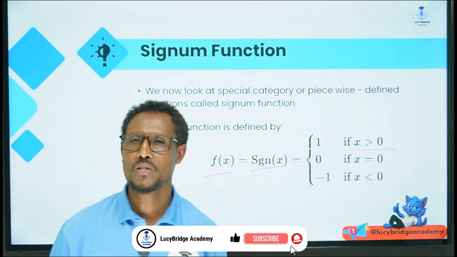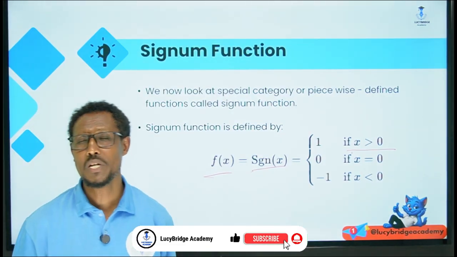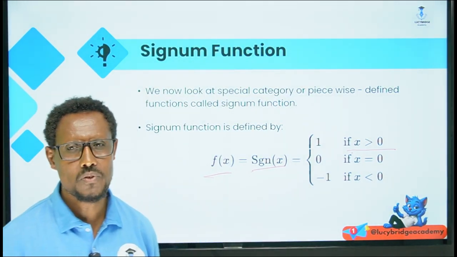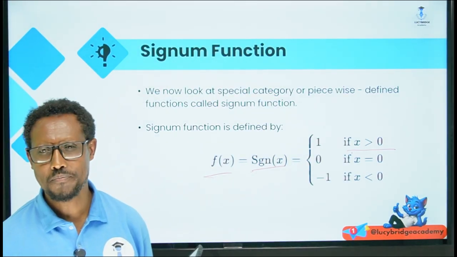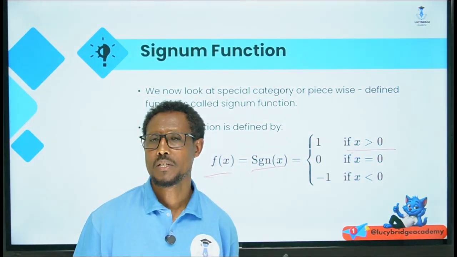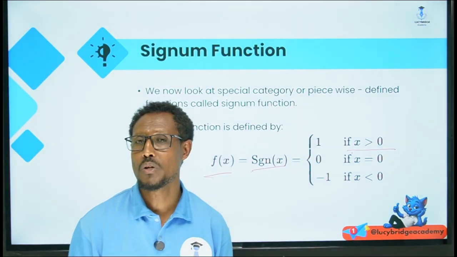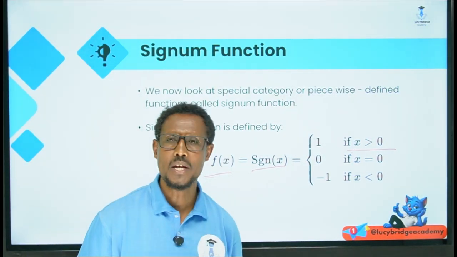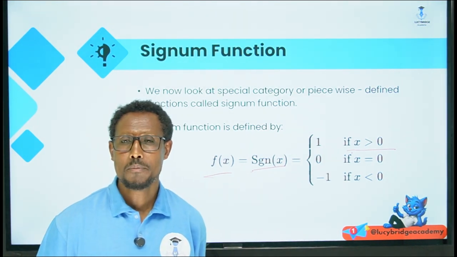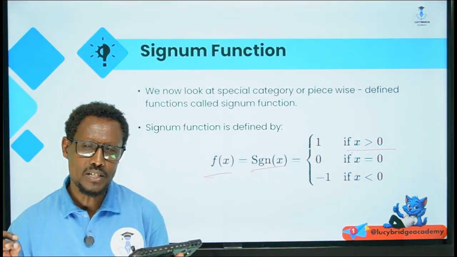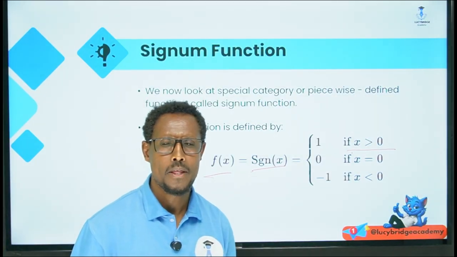And again signum of 0 is equal to what? 0 for x equal to 0. ምን ማለት ነው? የx value 0 ሲሆን signum of 0 0 ይሆናል ማለት ነው። Again የx value ኔጌቲቭ ሲሆን, that means signum of a negative number is equal to what? Negative 1 ይሆናል ማለት ነው። Okay, simply the domain is a set of ordinary numbers, but the range is either 1, 0 or -1.